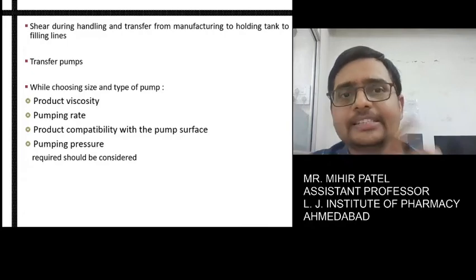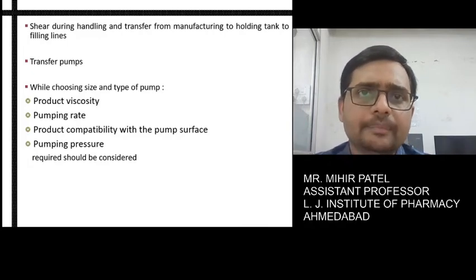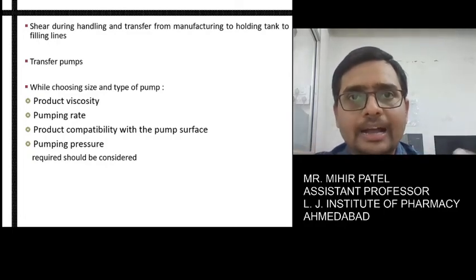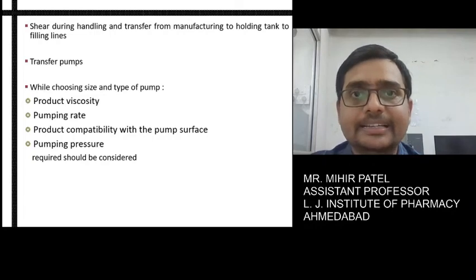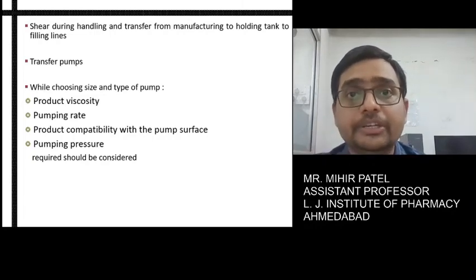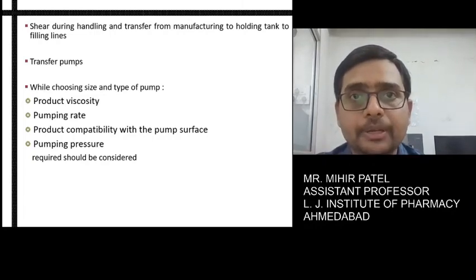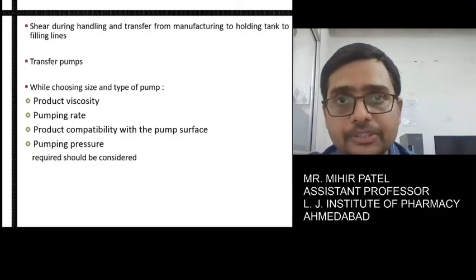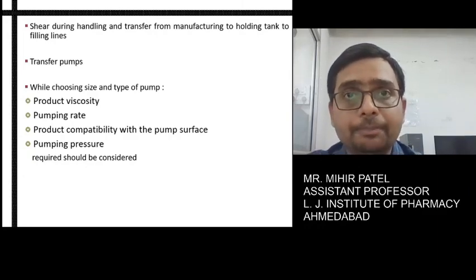Now in the last segment, if I talk about the simple pump, suppose we have to use a vacuum pump, what do we need to say in that case? In that case we need to think about the product viscosity, second thing the pumping rate, third one the product compatibility with the pump surface, and then the pumping pressure which we are going to utilize.